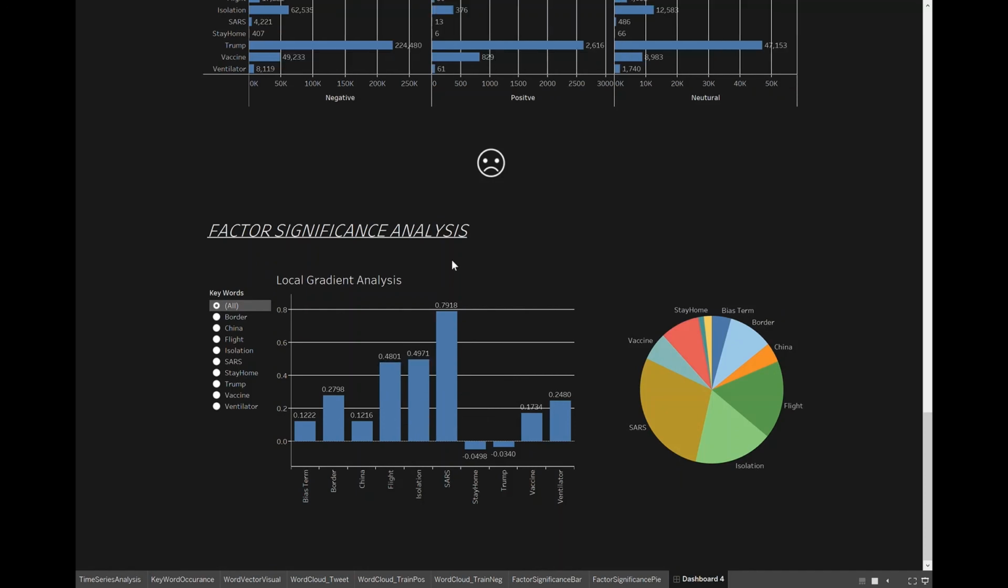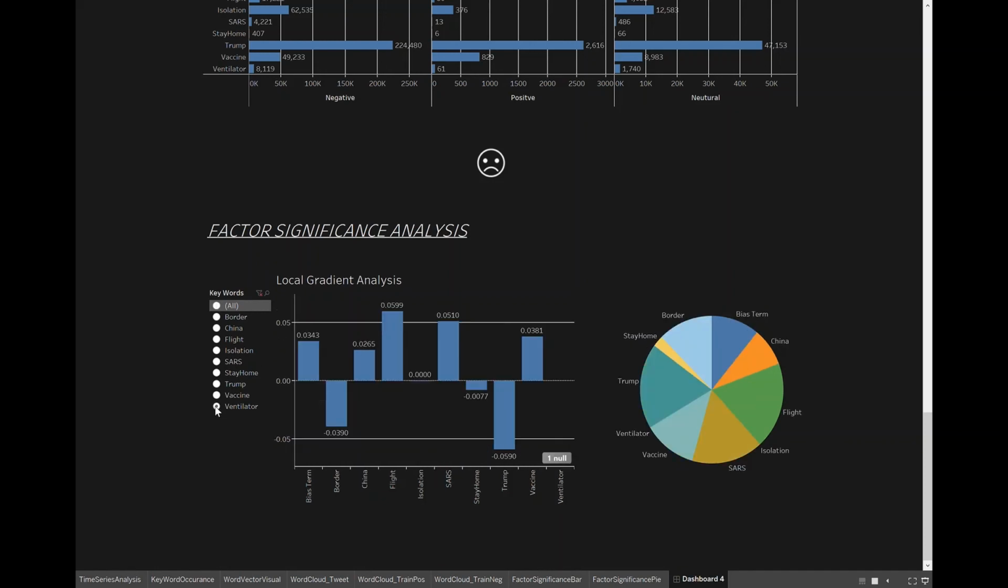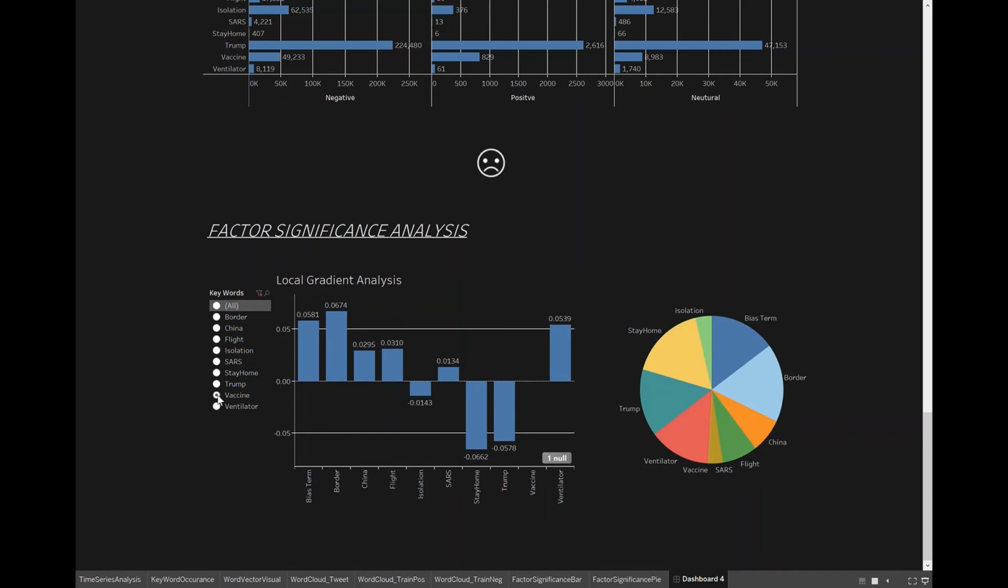We chose the keywords ventilator and vaccine because we believe they represent the current and future public health welfare. Interestingly, Trump has a very negative significance on both of them, implying that the more supporting voice towards the Trump administration, the lower expectation the public has for present and future public health.